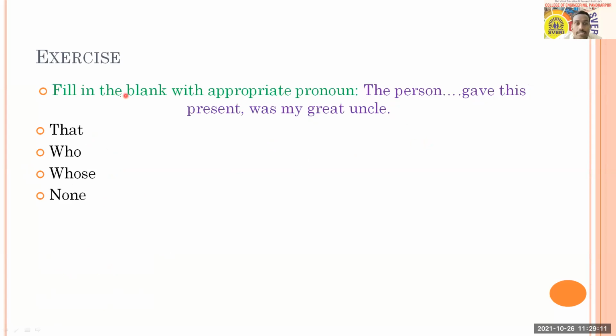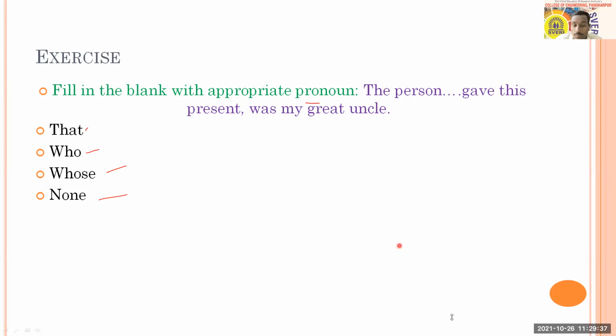Here also you are getting the same kind of question. Fill in the blank with the appropriate pronoun, and here your sentence is: the person dash gave this present was my great uncle. For this you have the options that, who, whose, or none. And here you are getting your poll so that you can answer.